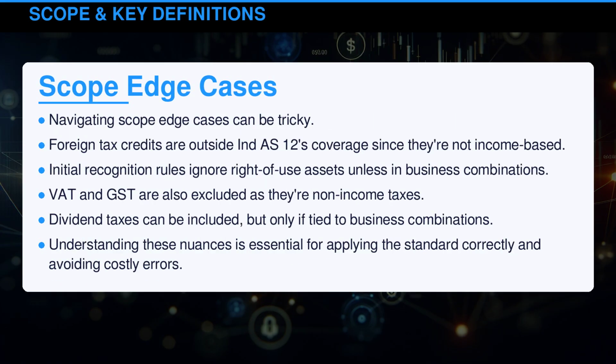Navigating scope edge cases can be tricky. Foreign tax credits are outside Indian Accounting Standard 12's coverage since they're not income-based. Initial recognition rules ignore right-of-use assets unless in business combinations. VAT and GST are also excluded as they're non-income taxes. Dividend taxes can be included, but only if tied to business combinations. Understanding these nuances is essential for applying the standard correctly and avoiding costly errors.